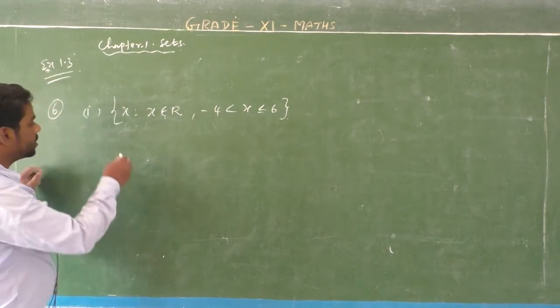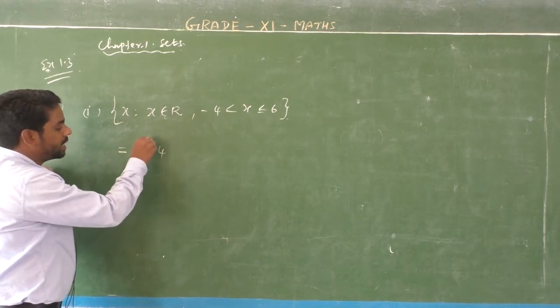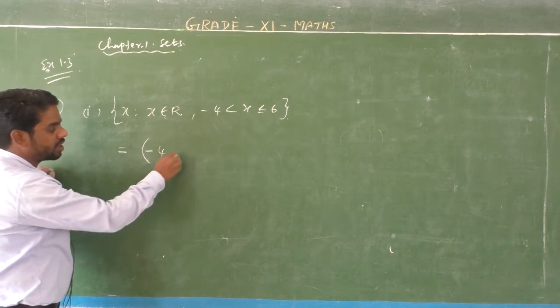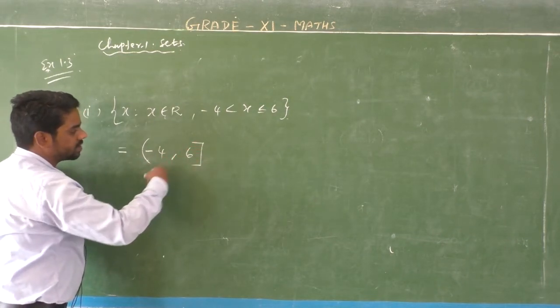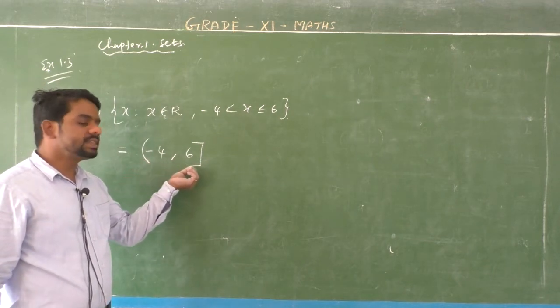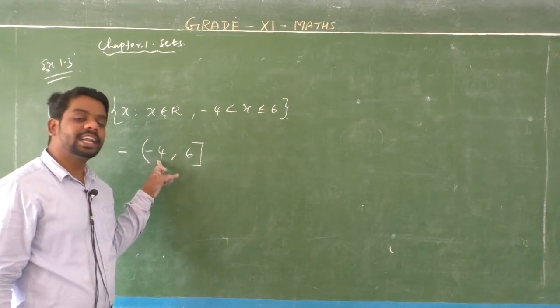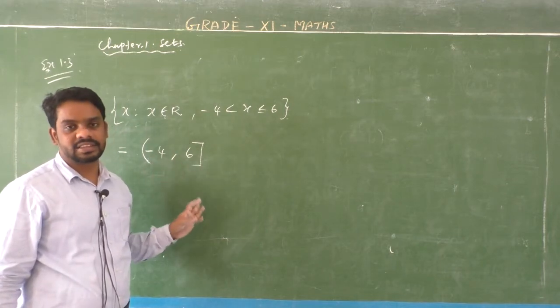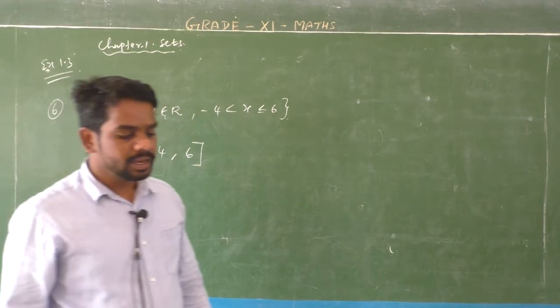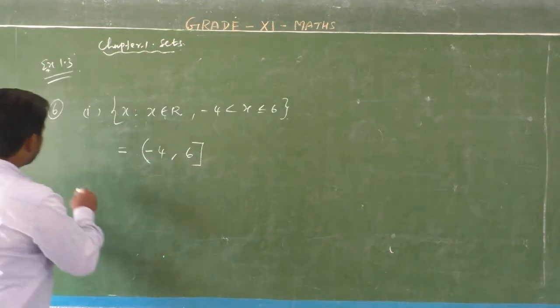So this in interval form is open minus 4 comma plus 6 close. That means the set of all real numbers from minus 4 to 6, except minus 4 and including 6. This is the correct answer. Okay, right. Next, second question. Question number 2.